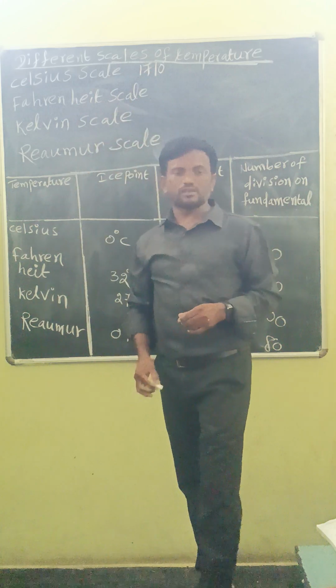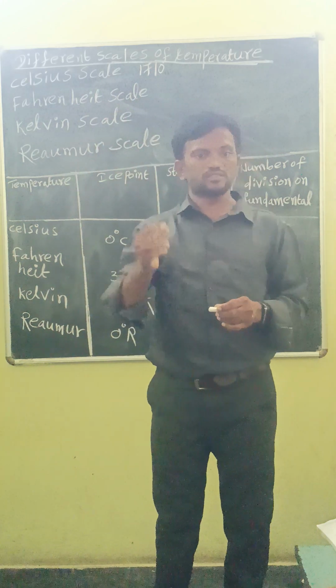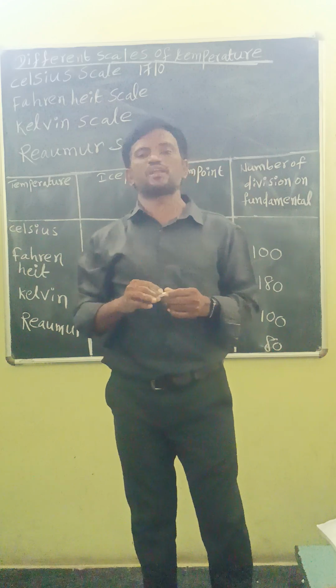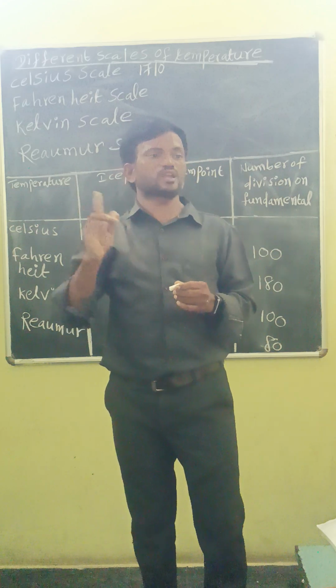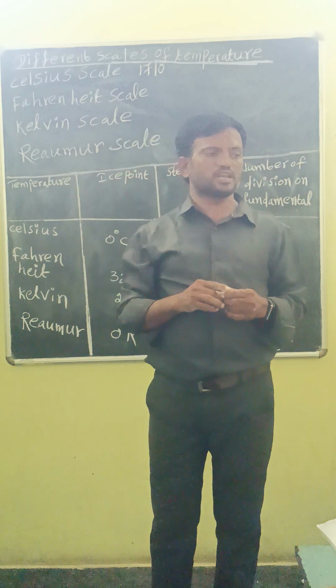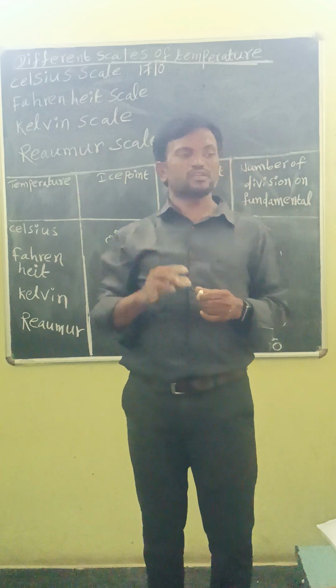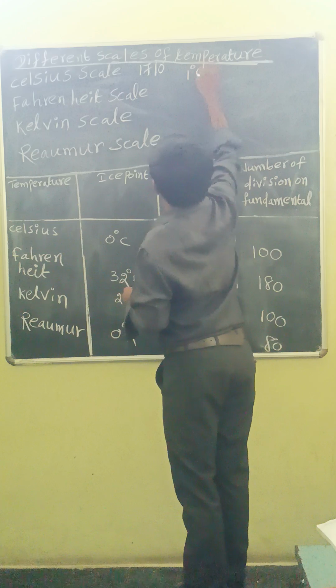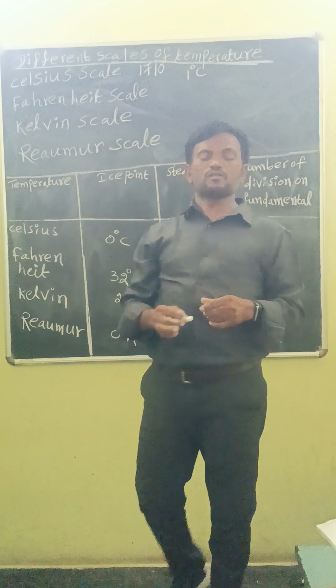On this scale, ice point is taken as 0 degrees Celsius and steam point is taken as 100 degrees Celsius. Total parts in Celsius scale is 100 equal parts. Each part corresponds to 1 degree Celsius.